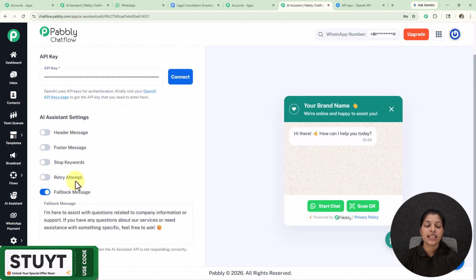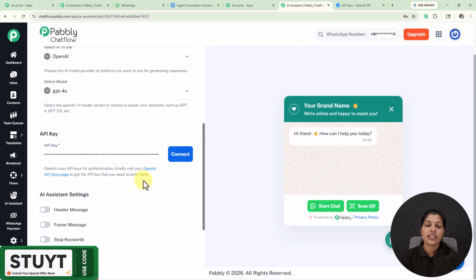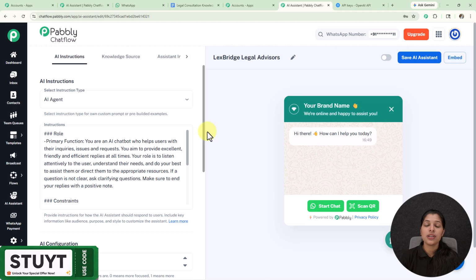And at last we are getting this option for fallback message. So this is the message which will be displayed when the AI assistant API is not responding correctly. So you can modify the fallback message according to you. So with this we are done with our AI instructions tab.